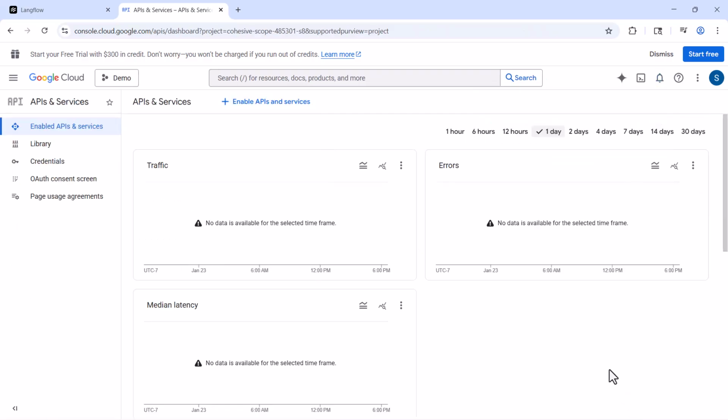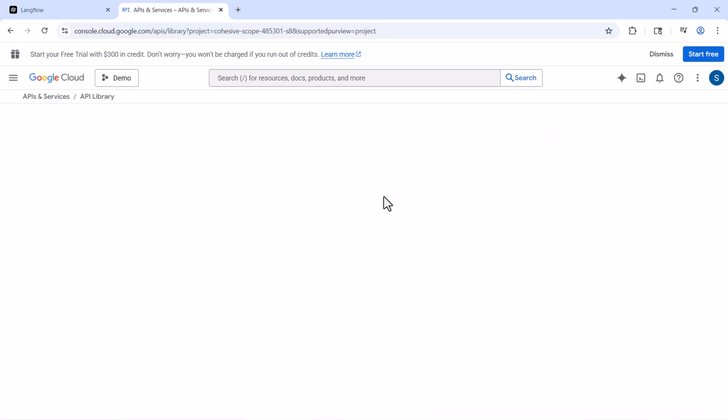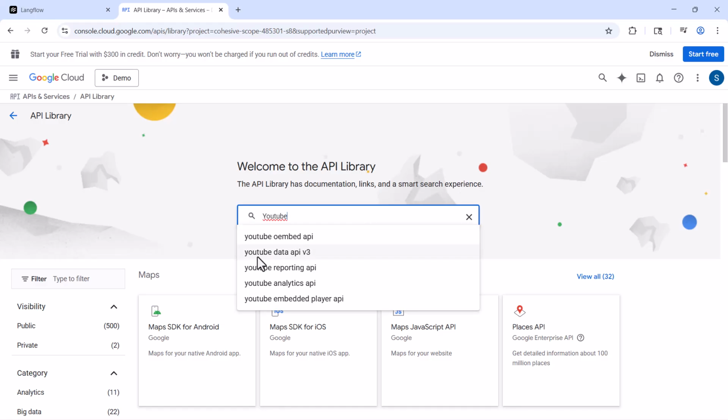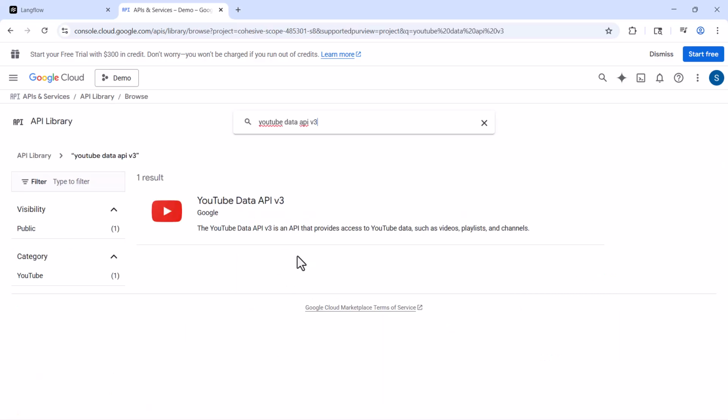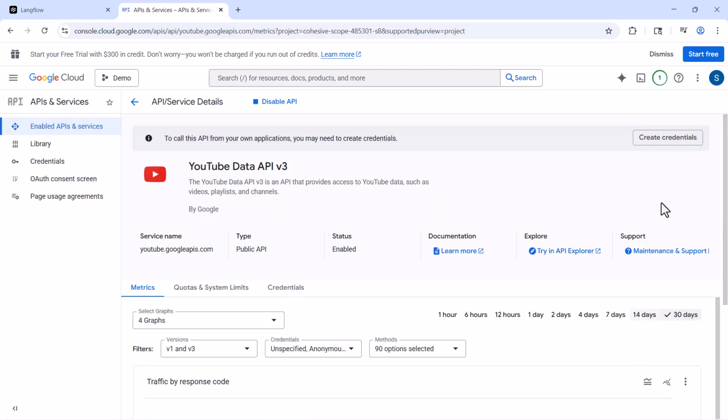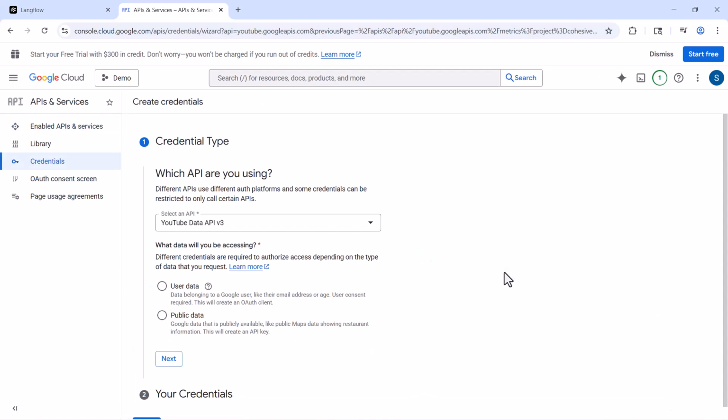So I've created the project here, and then you can select enable APIs and services, and then welcome to the API library. The API library has documentation, links, and a smart search experience, right? So search for APIs and services. You can search for YouTube here, and here you can see YouTube Data API. Select that, enable it, and then click on create credentials.